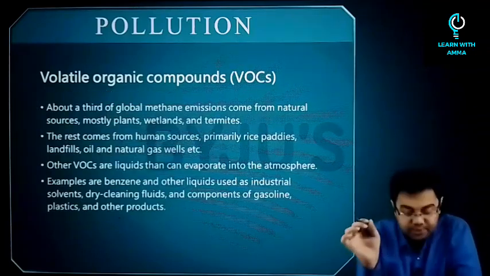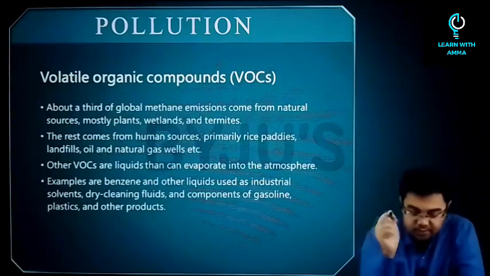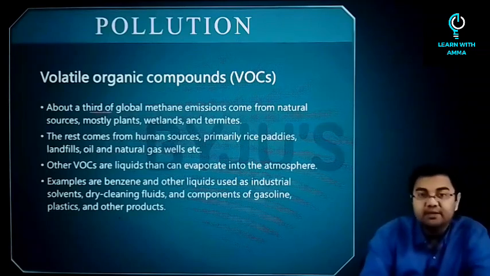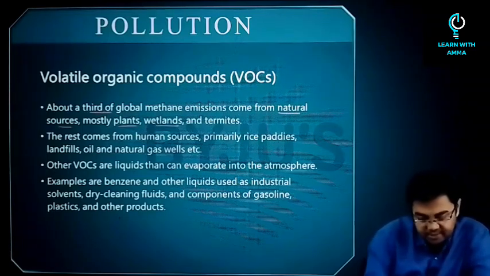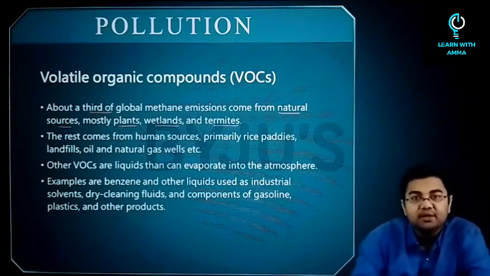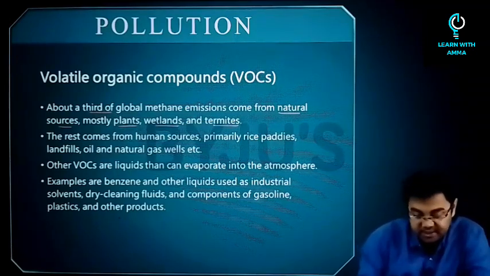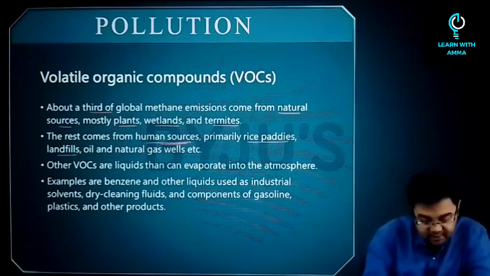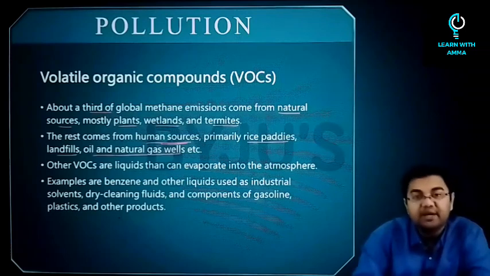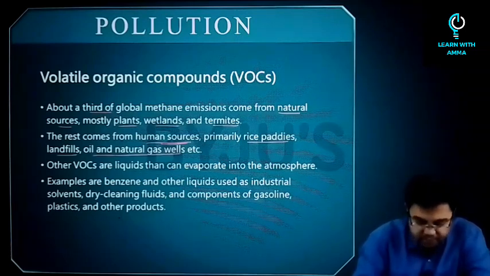Now let's look at the sources of methane. One third of global methane comes mainly from natural sources like plants, wetlands and termites. The remaining two thirds comes from human sources. These are rice paddies, landfills, oil and natural gas wells. All these are the sources.